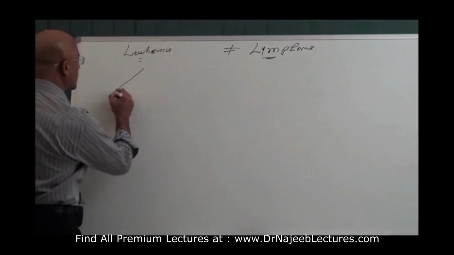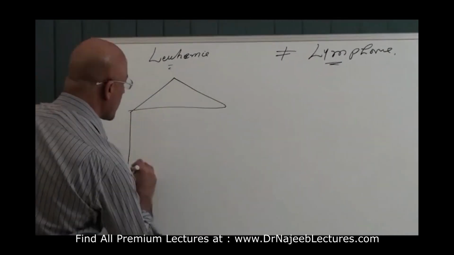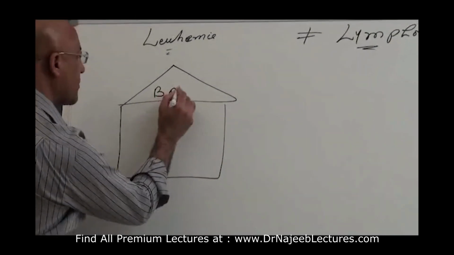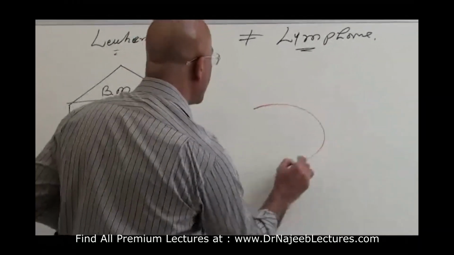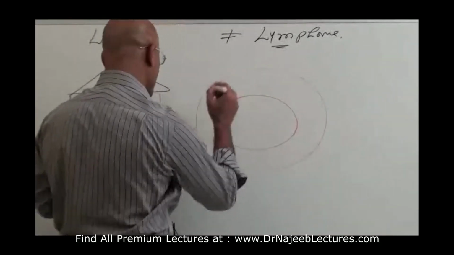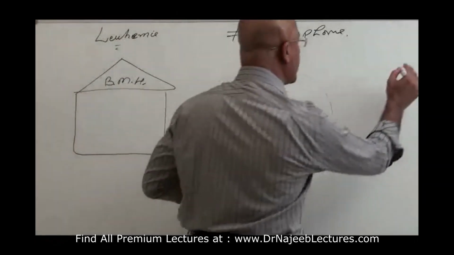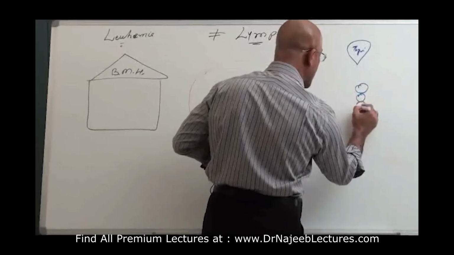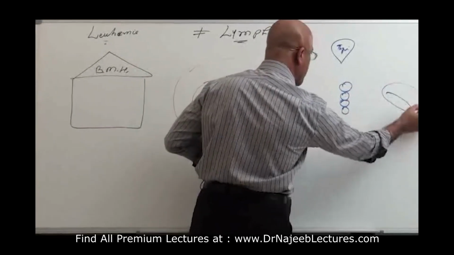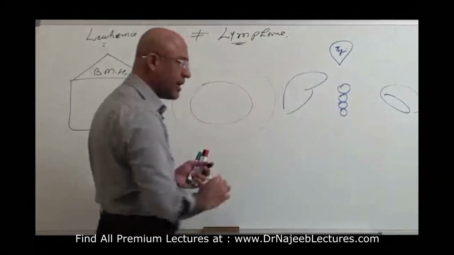This is the bone marrow house, right? And here is your peripheral circulation, and of course you have lymphoid tissue like thymus, and there are lymph nodes, and there is, yes, your friend spleen, and here is the liver, right?